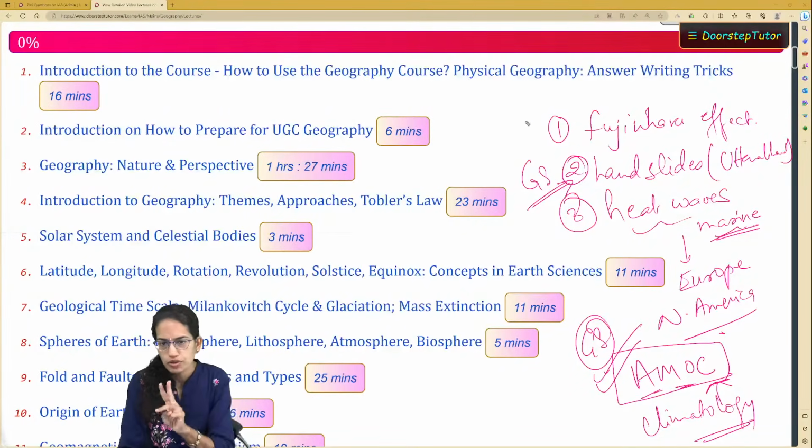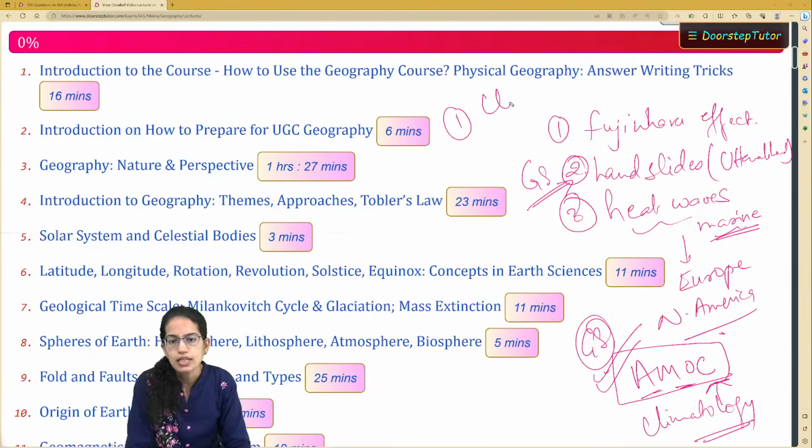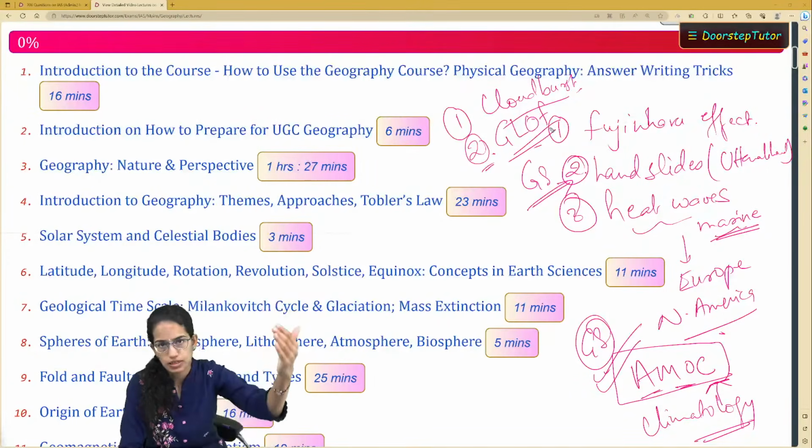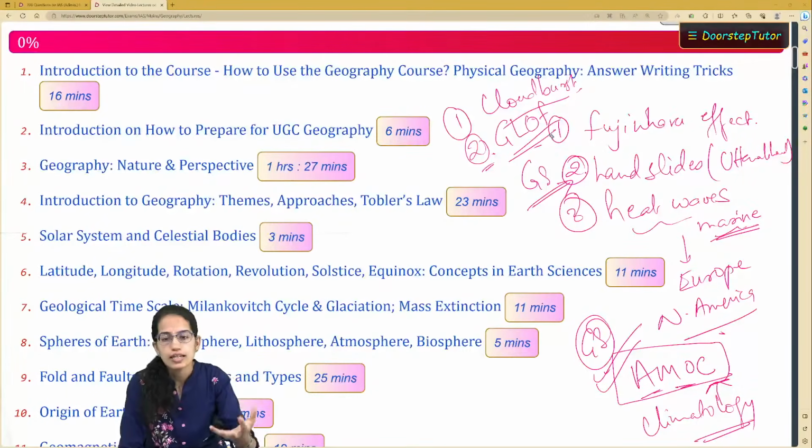Another two important topics that I would mention here. One is cloudburst. Recently, we witnessed cloudburst in the regions of Uttarakhand and Kashmir. So that's again an important topic. The second important topic that you must cover is GLOF, that is glacial lake outburst flood. Basically the glaciers, when they are moving forward, they are taking the material along with them and are creating havoc in the lower areas, which we have discussed later.